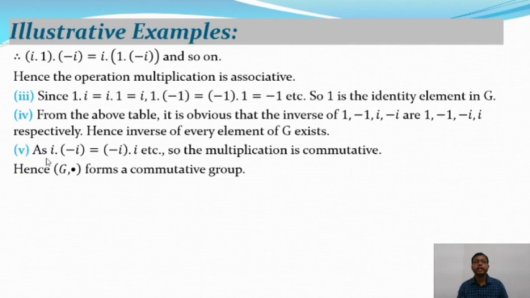And again, take any two elements, say i and minus i, and i dot minus i is equal to minus i dot i, or you can take another two elements, say 1 and minus 1. So 1 dot minus 1 is equal to minus 1 dot 1. So the multiplication is commutative. Hence G forms a commutative group, and it satisfies the four properties of group theory as well as the commutative property. So G is a commutative group or abelian group. Okay, so I'll stop here.